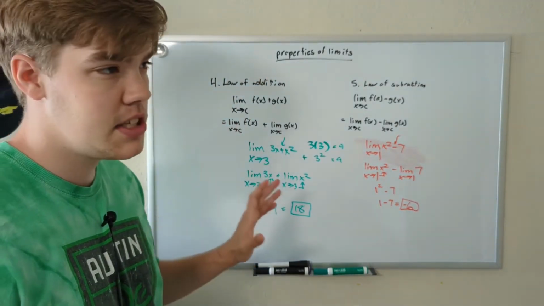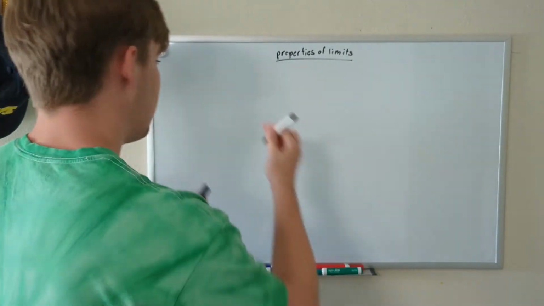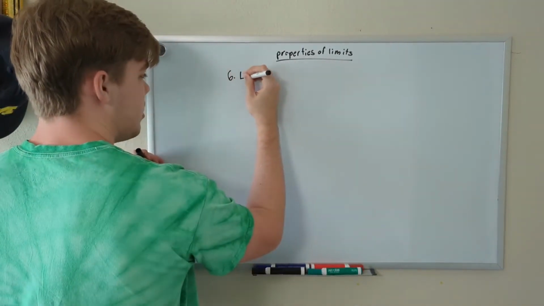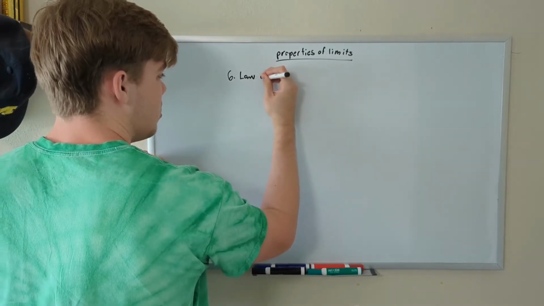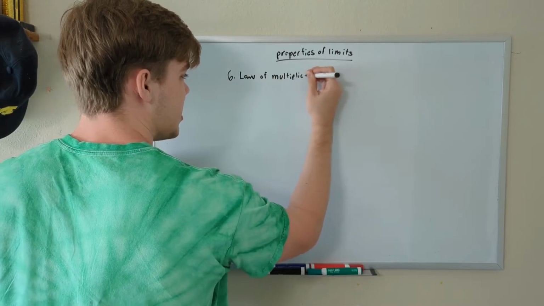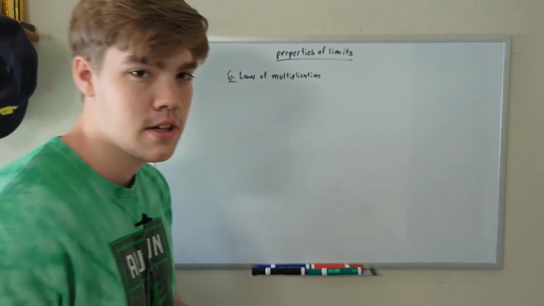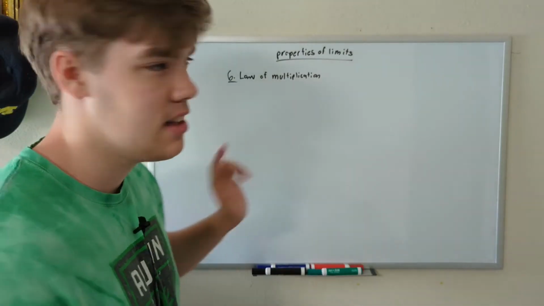Like I said, these are extremely similar, but the upside to that is that they're very easy to remember. Our sixth law, law number 6, is the law of multiplication. And this is a long word, so give me a second. Multiplication. Law number 6, law of multiplication. You may be able to guess what this law looks like.